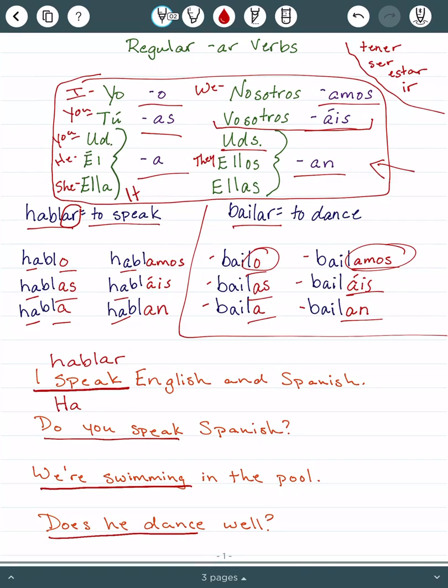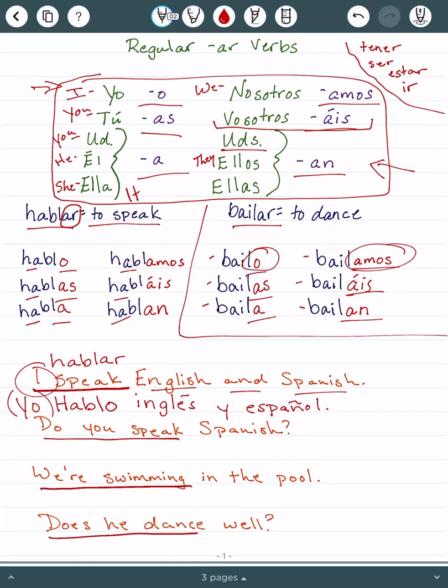Take off the AR, and it's I, which is that conjugation, add an O: hablo, and then inglés y español. And you guys know I can say yo hablo if I want to. The yo is optional. Now let's look at this one, a question.